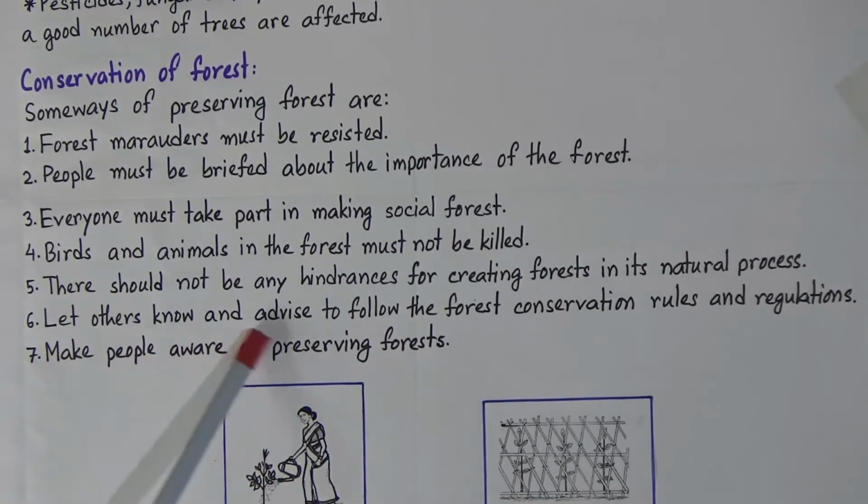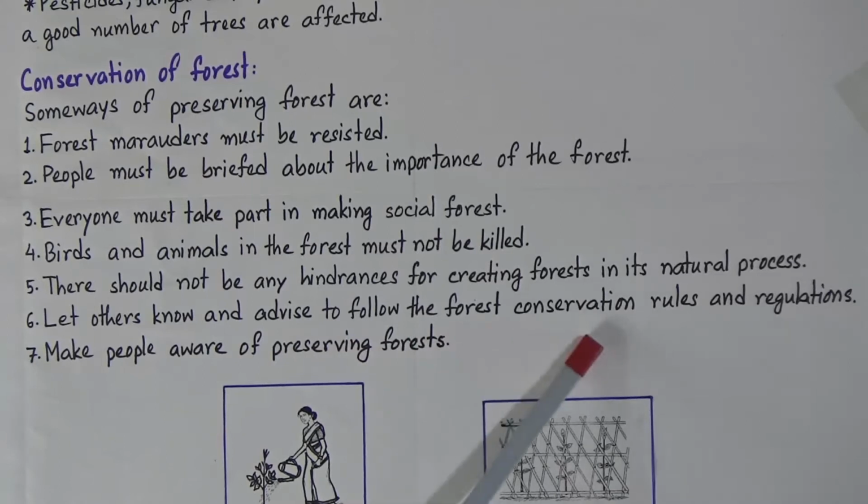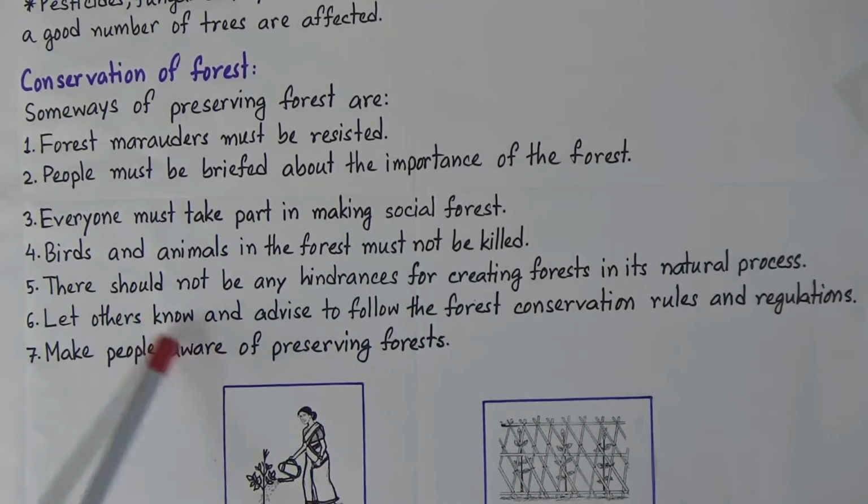Let others know and advise to follow the forest conservation rules and regulations. So at first we will know the rules and regulations of the forest conservation, then we will advise other people about it. And last one, make people aware of preserving forest. So we will make the common people aware of preserving the forest. We will tell them the benefits or the advantage of preserving forest, and we will make them aware of it. Now we will go to our next lesson, that means the